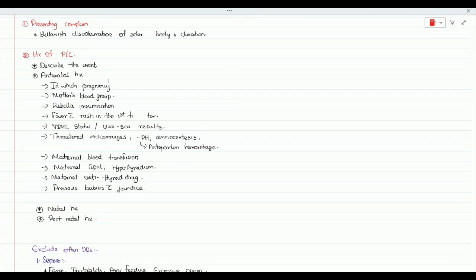Even in the presentation of our history, they won't expect everything to be presented. Even if you ask a lot of things, don't mention all of it, because when you're taking the history, you would get an idea what are the important things needed. So jot down those points and deliver them in the presentation.